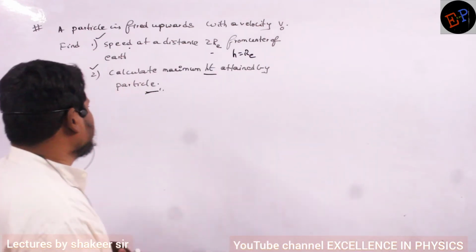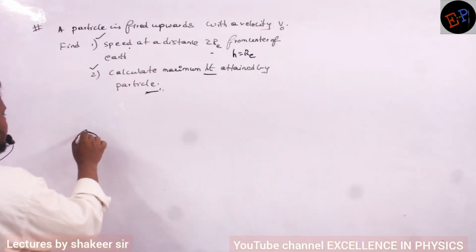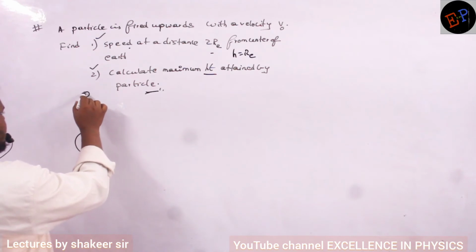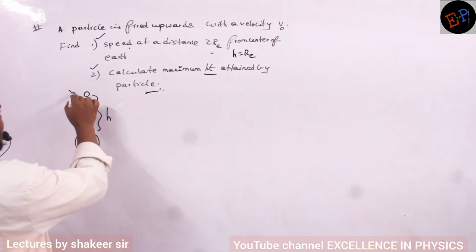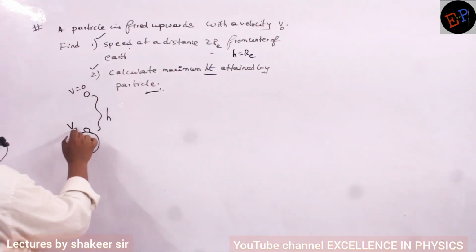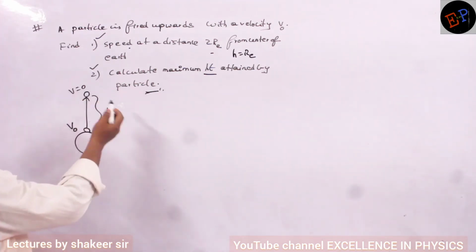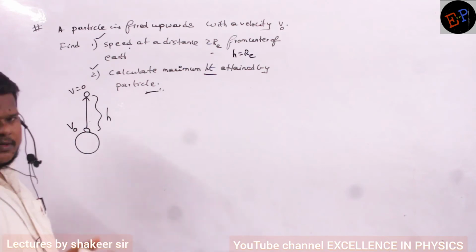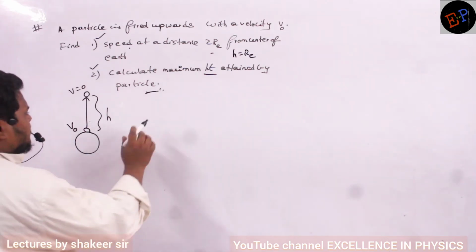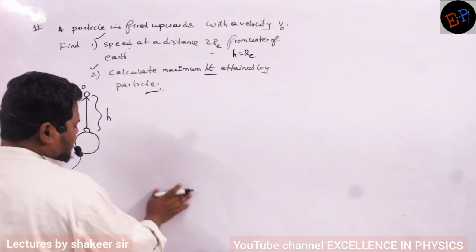Let us consider the body was thrown from here, and after reaching this height its final velocity has become 0. Initial velocity is v0. This is the condition. Now again use the same law of conservation of energy and do the calculation. All forces are again gravitational forces, and they are conservative forces, no?